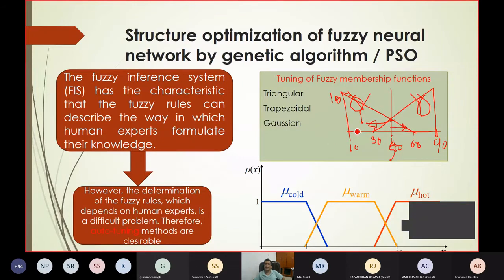So what is happening? 10 is completely young, but if somebody is 50, you may take this as 20% young as well as 20% old. But if somebody is 90, even more than 60, the oldness, the belongingness increases. Either you can make it triangular, or after 60 you can make it trapezoidal. After 60, everybody is old, or before 20, everybody is young. So these are the triangular membership functions.